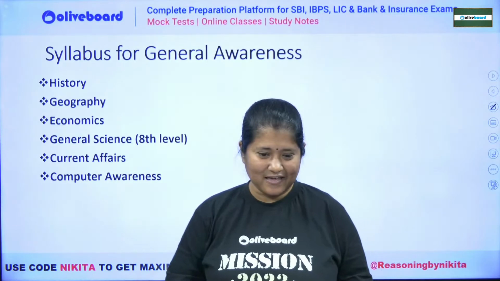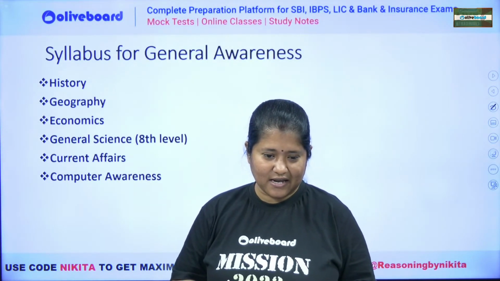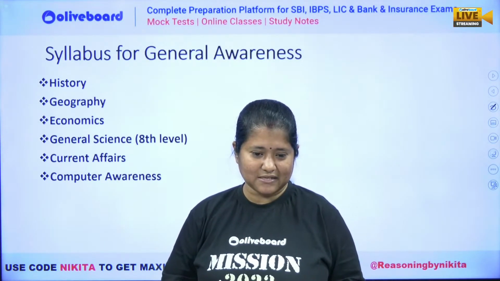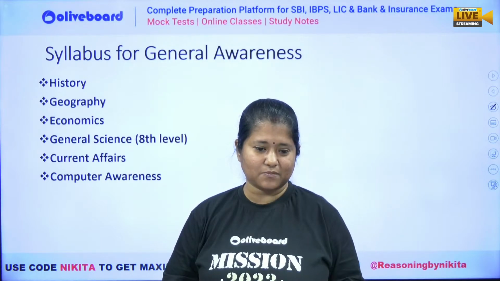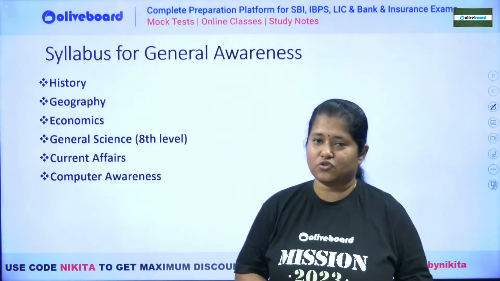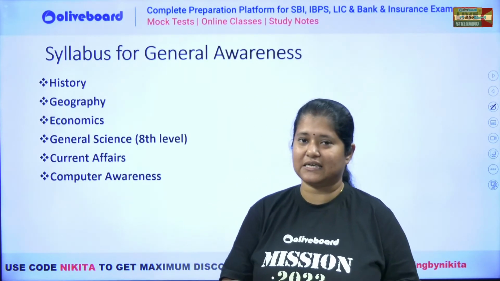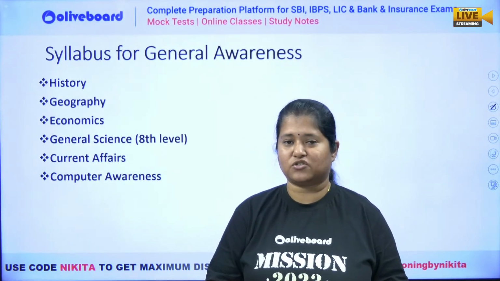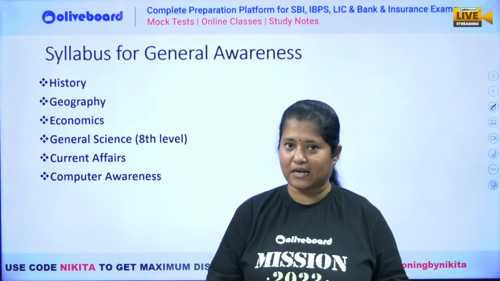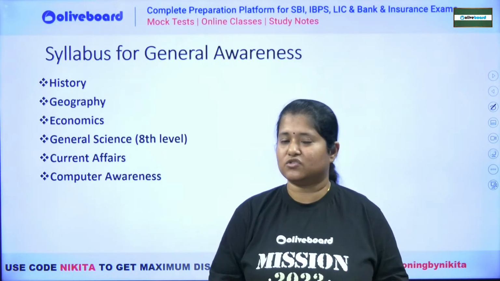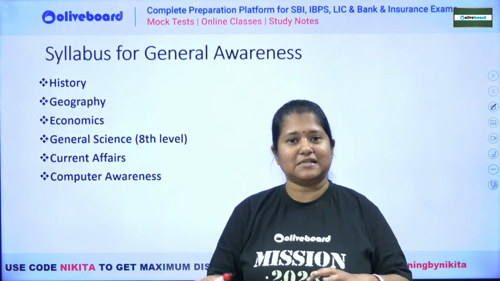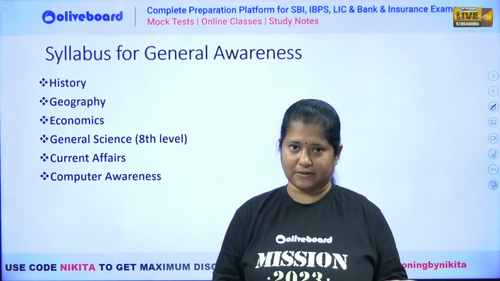Okay. My general studies is well and good because I'm a student of state PSC. Please suggest something about the reasoning portion. Sagar, in the reasoning portion, you will find a lot of miscellaneous questions which you have to do first. Like let's say, if you have a blood relation question, syllogism question, inequality, direction sense. So these questions have to be done first. The puzzle and seating arrangement will also not be tricky.